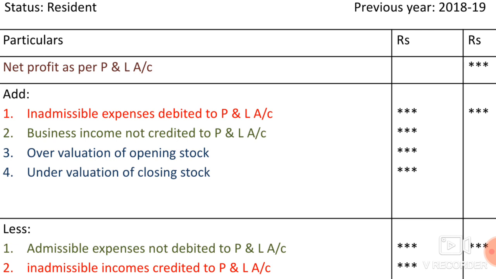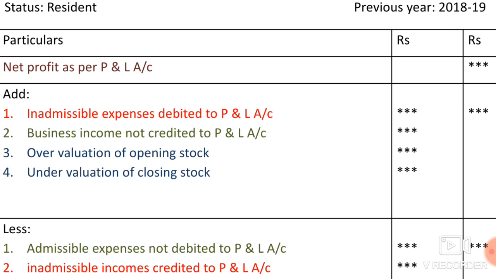Third point, overvaluation of the opening stock. First point and the third point have the same concept. First point is purely inadmissible, but third point is overvaluation. Opening stock is more. So what is the excess or overvaluation of the opening stock amount that we have to add back? Fourth point and the second point are in the same concept.